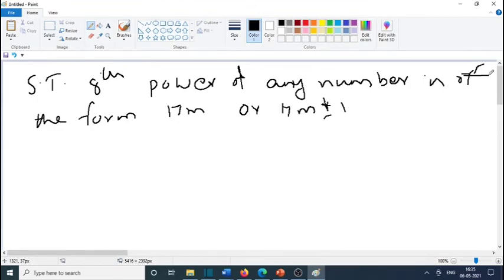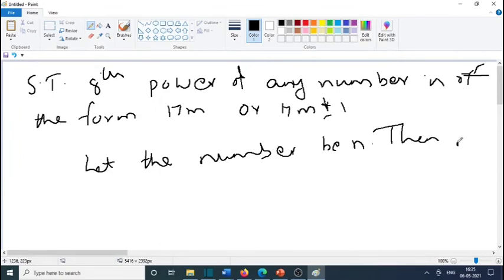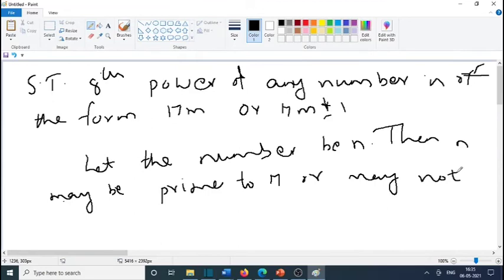For the solution we have two cases. First, let the number be n. Then there are two possibilities. Either n is prime to 17 or not prime to 17. So n may be prime to 17 or may not be prime to 17. So the two cases.